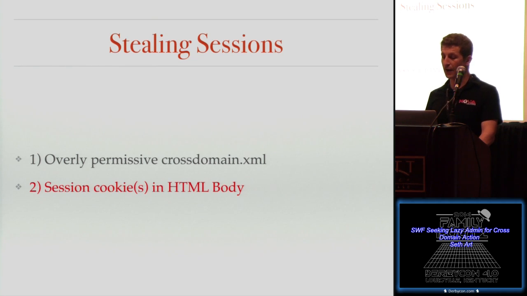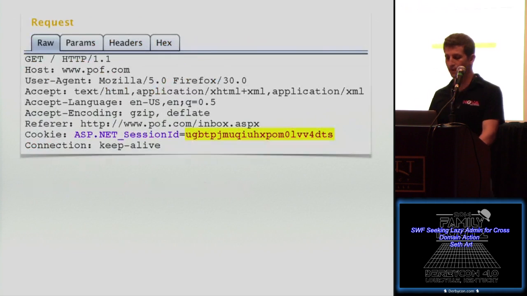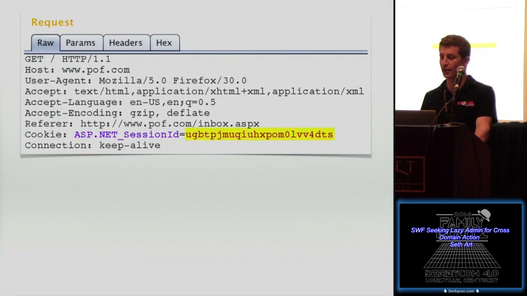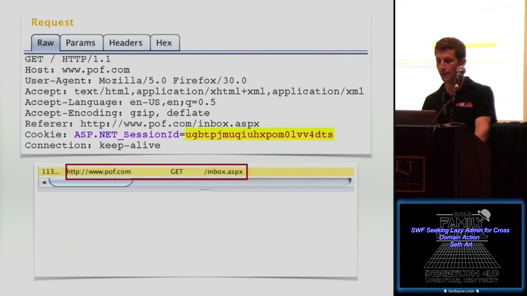And this isn't very common, but if the application writes the HTTP, or the session cookie, into the HTML body, it's fair game again. That is an area that we can pull and send back to the attacker. So on POF, this is an authenticated user, and you could see the value of their current session token highlighted in yellow.